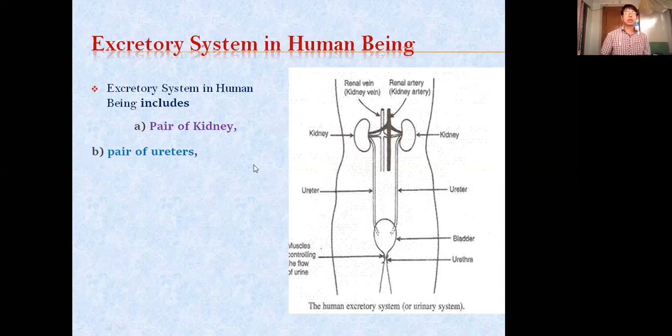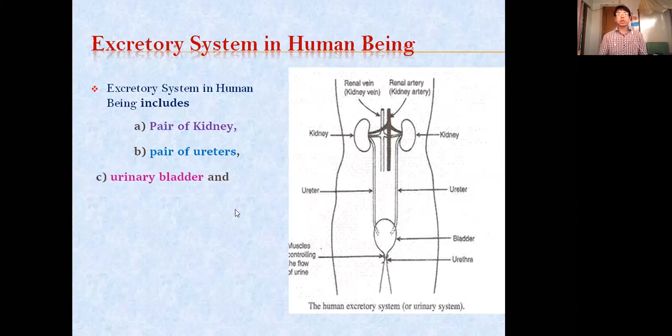The next is a pair of ureters. The two pipes coming out of the two kidneys are the ureters, the left ureter and the right ureter. Try to remember this. The next one is the urinary bladder. Here the waste material, that is the urine, is stored.